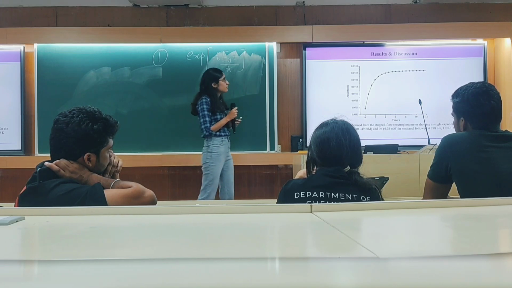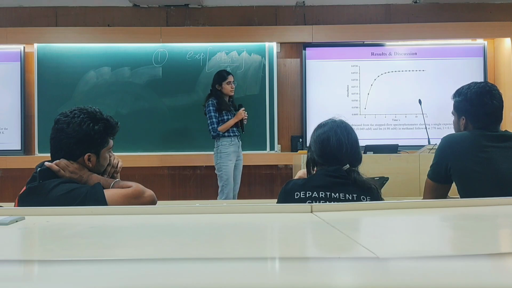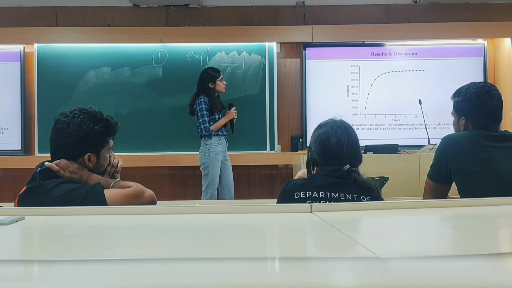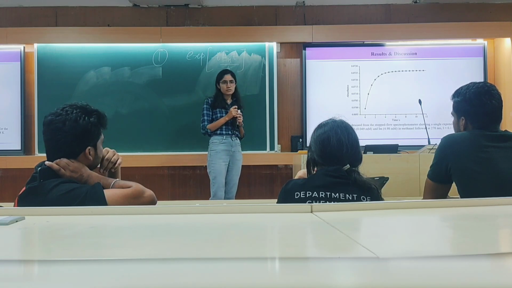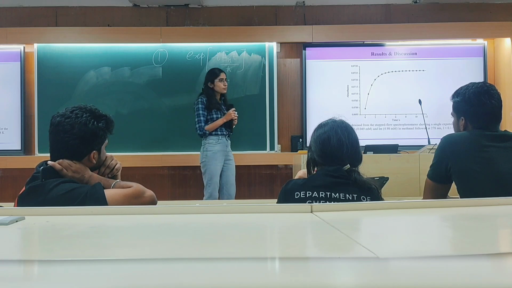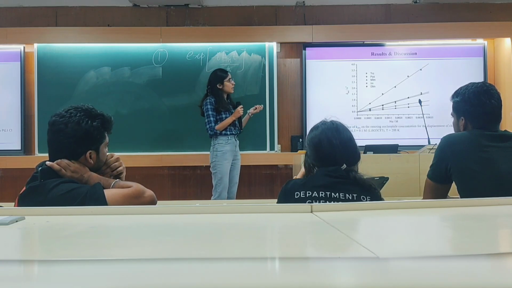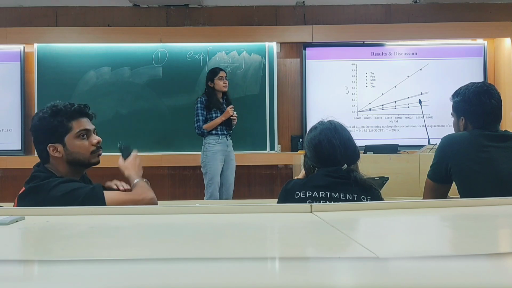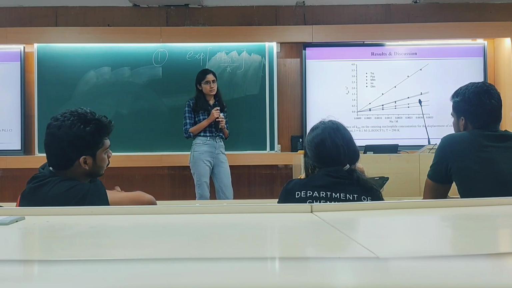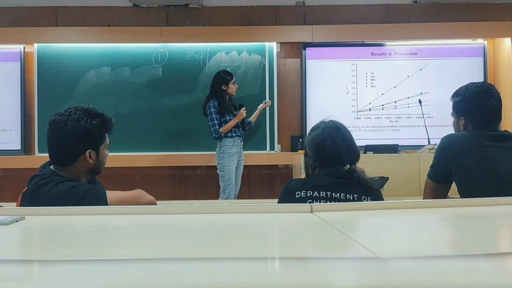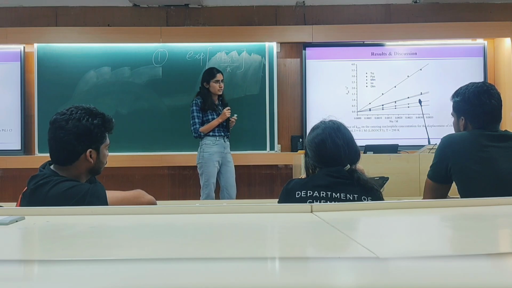So this graph resembles the graph of the first order kinetics of concentration of product versus time. So we can say that the reaction is following the pseudo first order reaction, and we call it a pseudo first order reaction because here we have taken the concentration as a constant. However, we can study the effect of the concentration of nucleophile by plotting the graph of P observed versus the concentration of nucleophile.